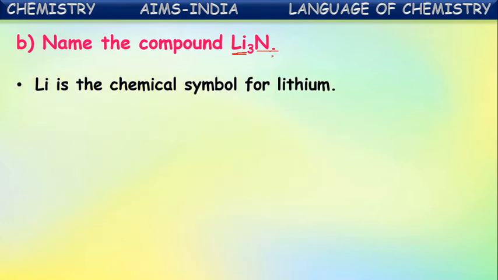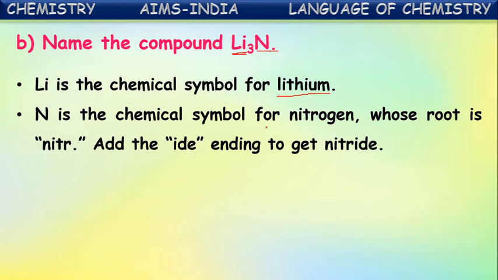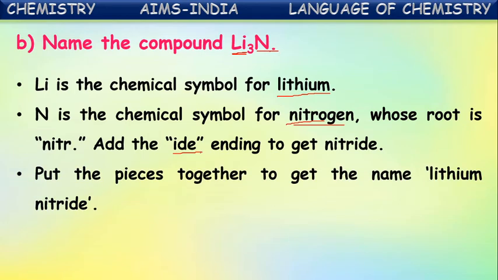Li is the chemical symbol for lithium, so first we write lithium. Next, N is the chemical symbol for nitrogen. From the name nitrogen, whose root is niter, nitr is taken. At the end of this anion's name, ide is attached.